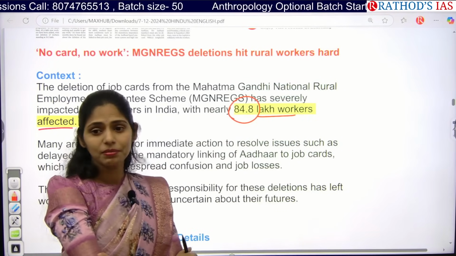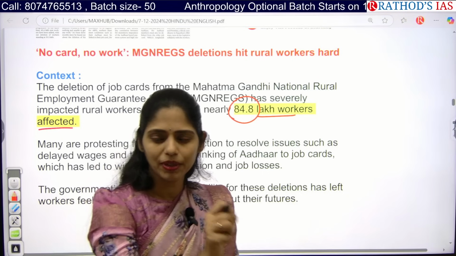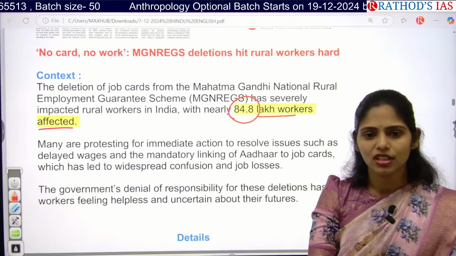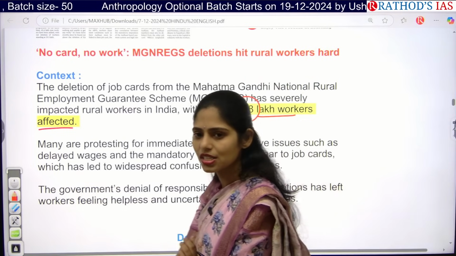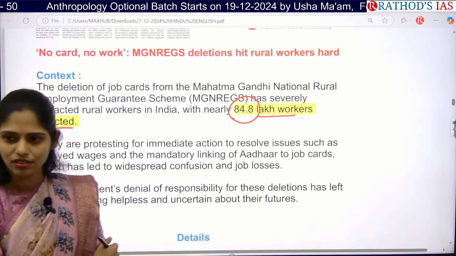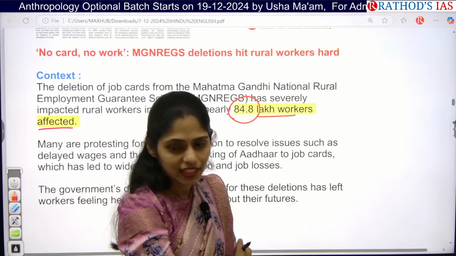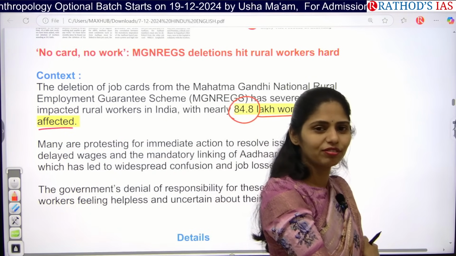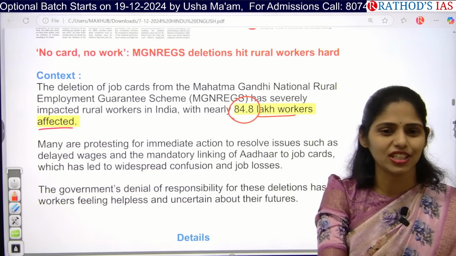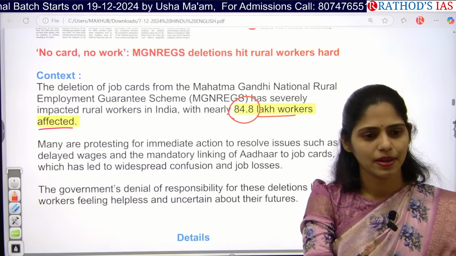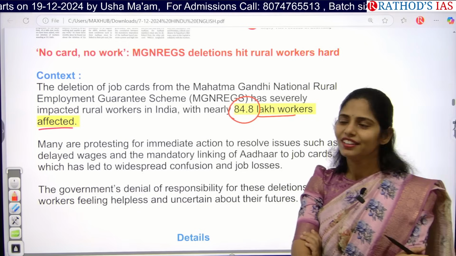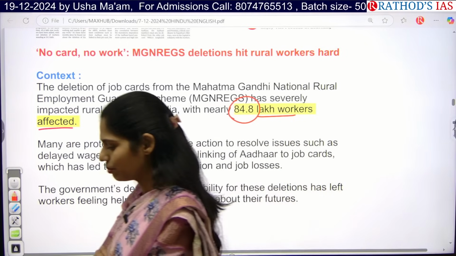So because of this linking of Aadhaar cards, what happened? 84 lakh is not a small number or minimal number, it is a very huge number. So what happened because of linking of job cards with Aadhaar cards? What duplications had been there? Yes, fake documents can be removed, or fake cards can be removed. Next one is duplication can be removed. Next, deaths, people who had died, those numbers can be removed. Next.